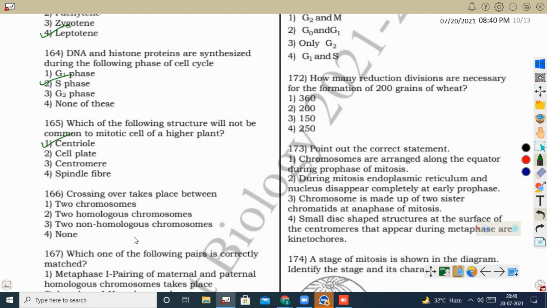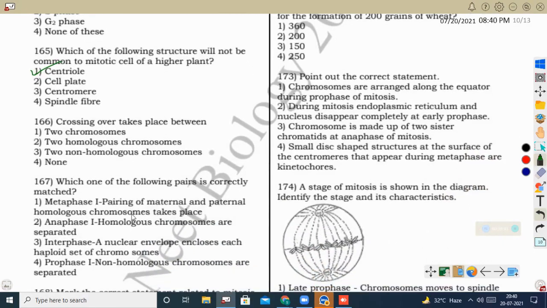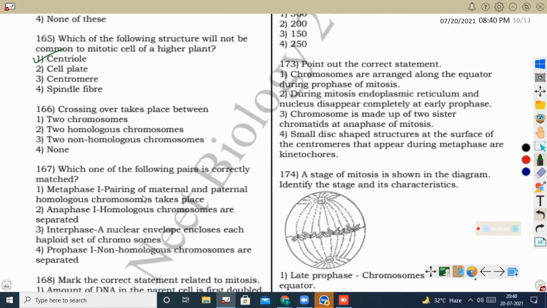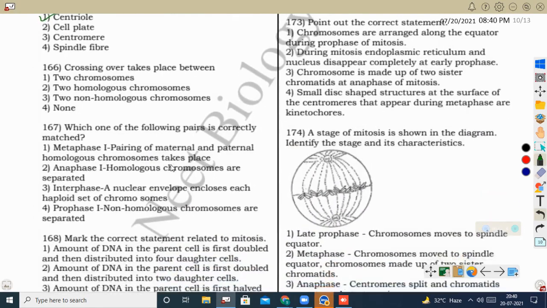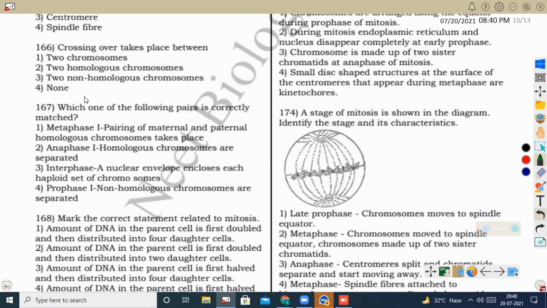Next question, crossing over takes place between. Crossing over occurs between the non-sister chromatids of homologous chromosomes. So here it is occurring between two homologous chromosomes. Okay, non-sister chromatids of two homologous chromosomes.